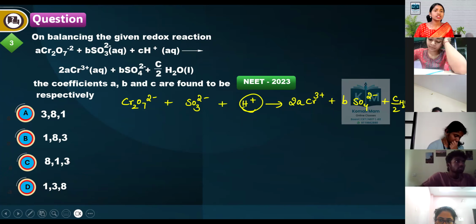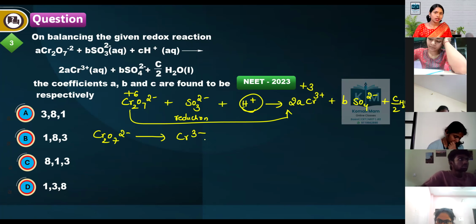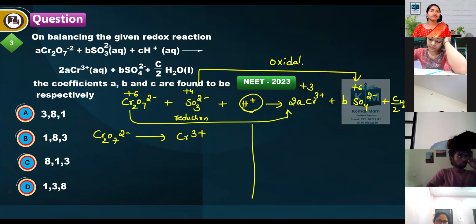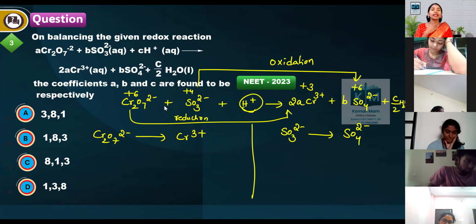What is the chromium oxidation number? Plus 6. Here it is how much? Plus 3. What is the change here? Reduction. Separate the reduction half reaction: Cr2O7 2 minus gives Cr3 plus. Next, here sulfur is in plus 4, here sulfur is in plus 6. What is that increase? Oxidation. Separate the oxidation half reaction: SO3 2 minus gives rise to SO4 2 minus. Oxidation half reaction separated.